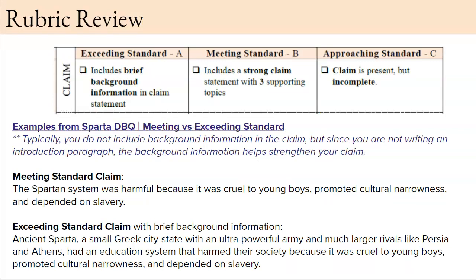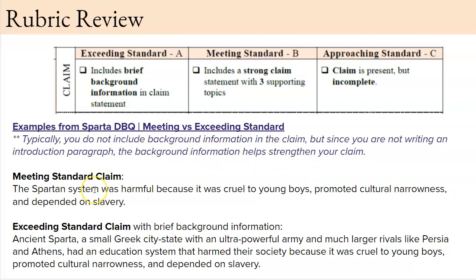Before you get started to write your final claim, it's important to review the rubric. To meet standard, you will have a strong claim, meaning you'll have a position that states 3 supporting topics. And to exceed standard, you will include brief background information. You can see here examples are from the Sparta DBQ. Typically you do not include background information in the claim, but since you are not writing an introduction paragraph, the background information helps strengthen your claim.